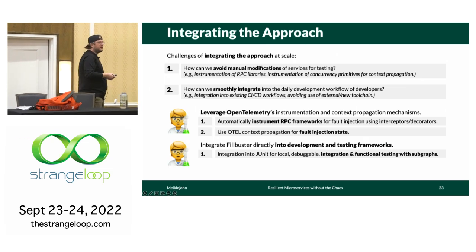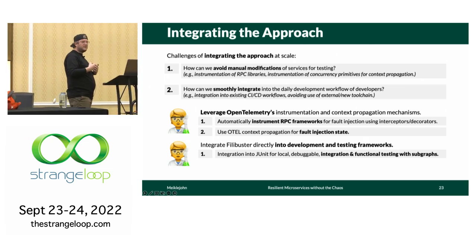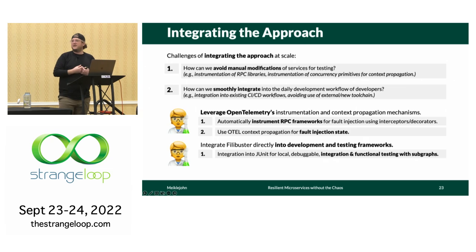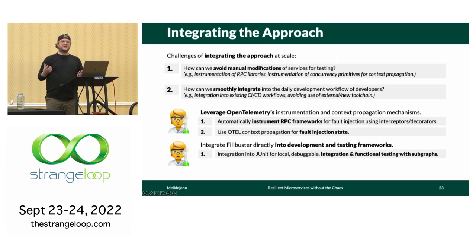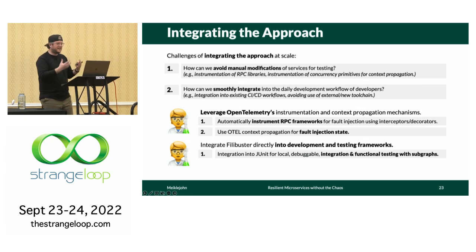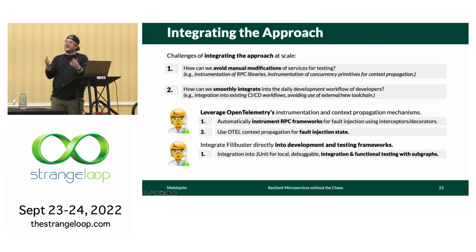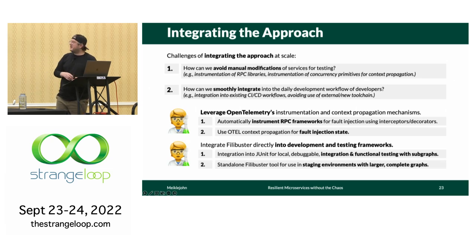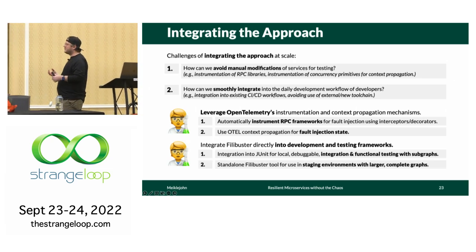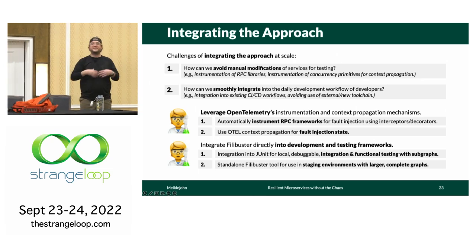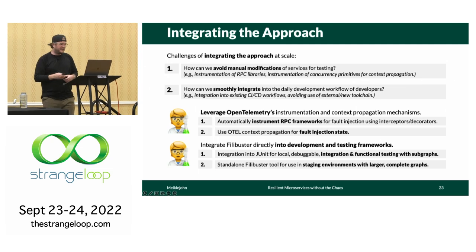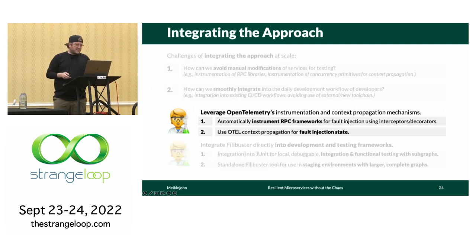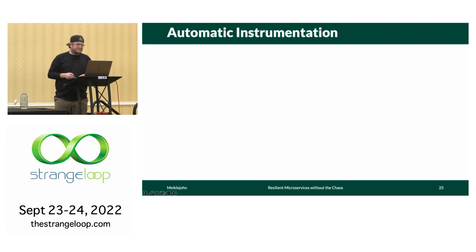First, I integrated a version of our tool, which is called Filibuster, into JUnit for local development with this kind of fault injection so that you could use your debugger and IntelliJ and all this nice stuff, so you could test small subgraphs with direct dependencies. And from there, I created a standalone Filibuster tool for use in a staging environment that was flexible enough to support whatever testing strategies people were using there. So we'll talk about the OpenTelemetry stuff first.